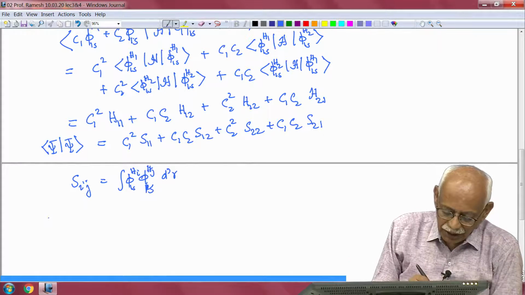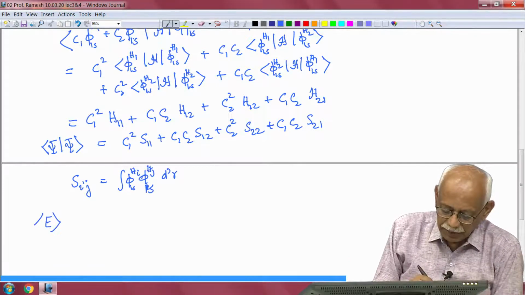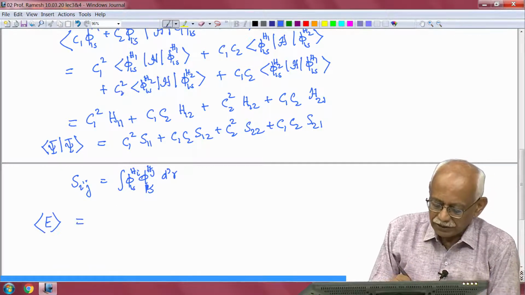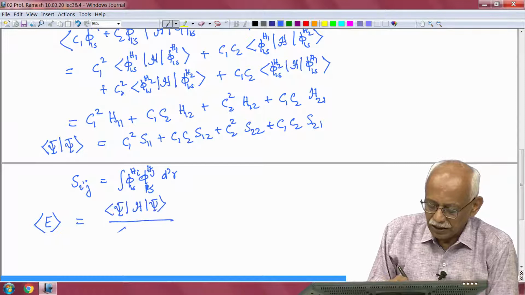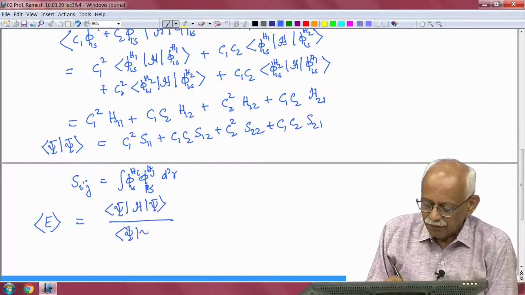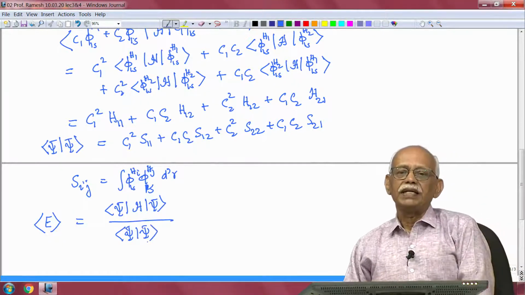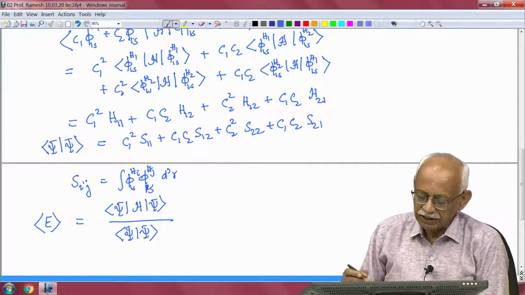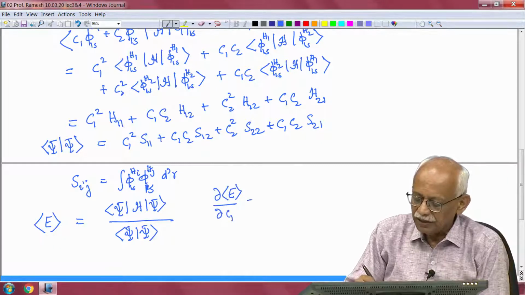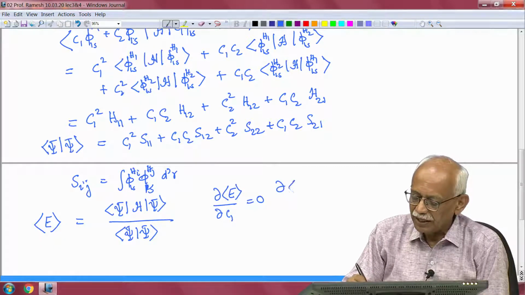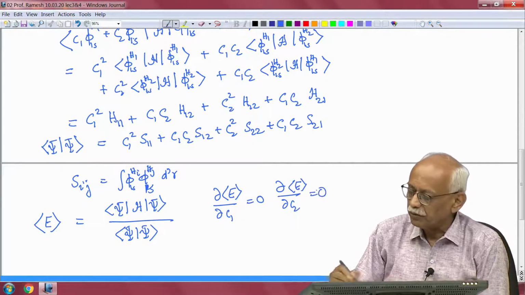Now, if I look at the energy expectation value E, that is actually given by psi H psi divided by psi psi, and by the variational principle I need to minimize the energy expectation value E. So, I just have to set delta E by delta C1 equal to 0 and delta E by delta C2 equal to 0.